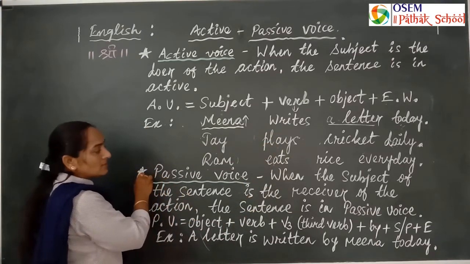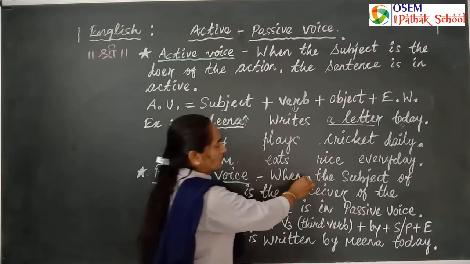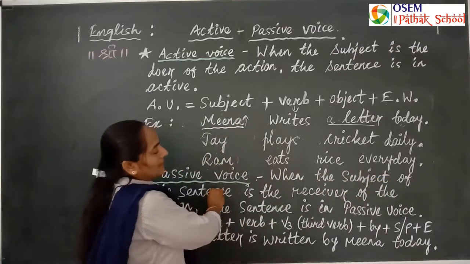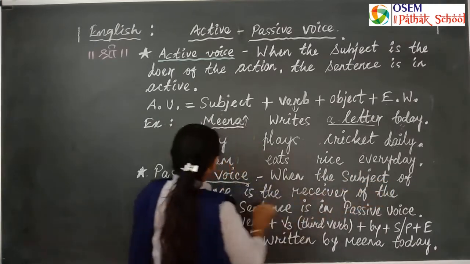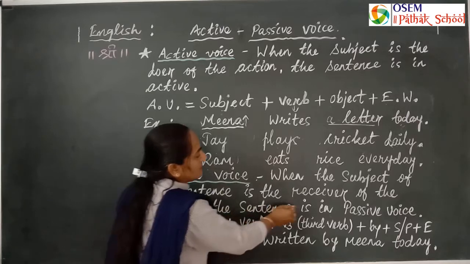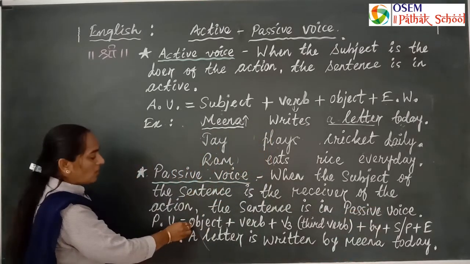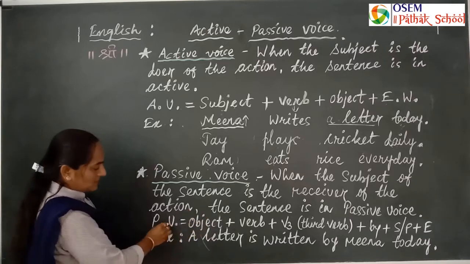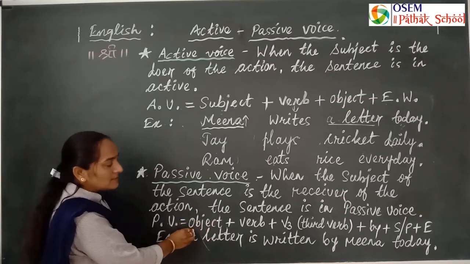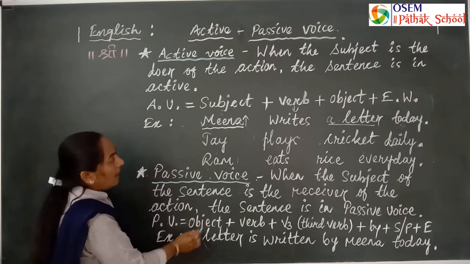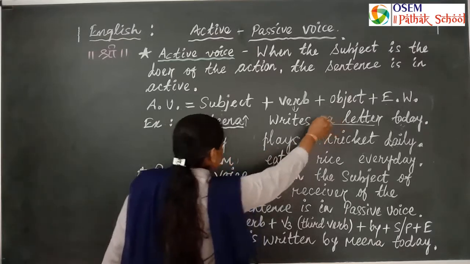What is called passive voice? When the subject of the sentence is the receiver of the action, the sentence is in passive voice. In the passive voice pattern, the object becomes the subject, the receiver. So here a letter is the object.